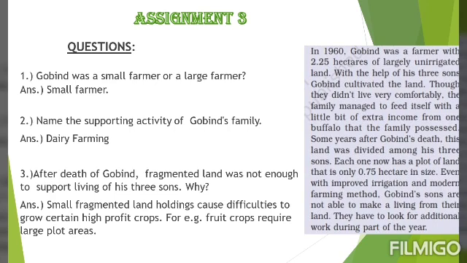So of course they cannot grow high profit crops. Also with the fragmentation of land, as the land gets divided, the produce gets divided and also the profit gets divided. So this was also one of the reasons that why fragmented land was not enough to support living of his 3 sons.